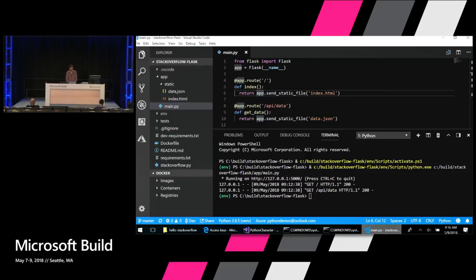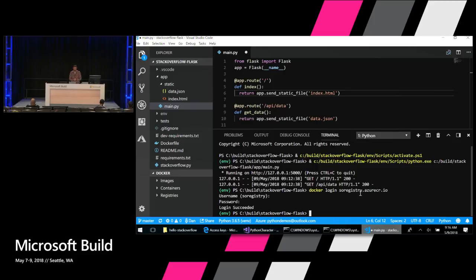And now we're going to start using Docker. Click in the terminal, and I'll say docker login, so registry.azurecr.io. It's going to suggest the username, so I'm just going to hit enter. That's the right one. Control V to put the password in. It's not showing you the password here. And then login has succeeded.